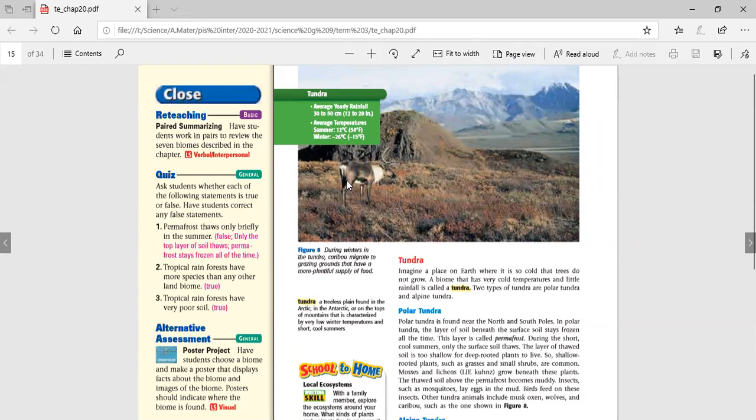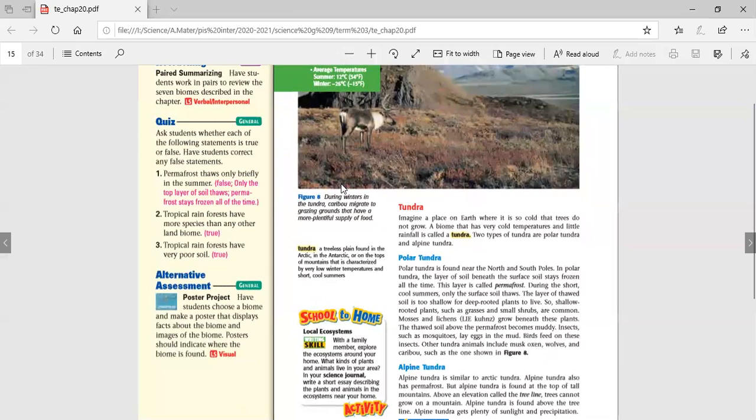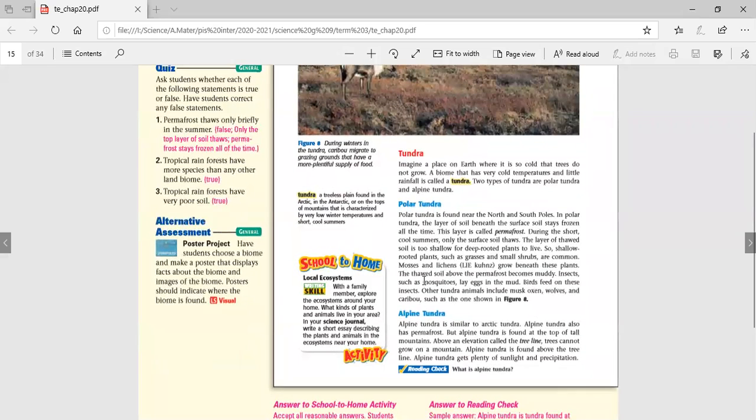So these are very harsh conditions, which allow only certain types of life to grow or form in that place. Now, what makes the polar tundra? The most amazing thing about it is something called the permafrost. What is the permafrost? We find layers of soil that are covered by snow or ice, so it's freezing all the time. This layer of soil under the snow we call the permafrost.